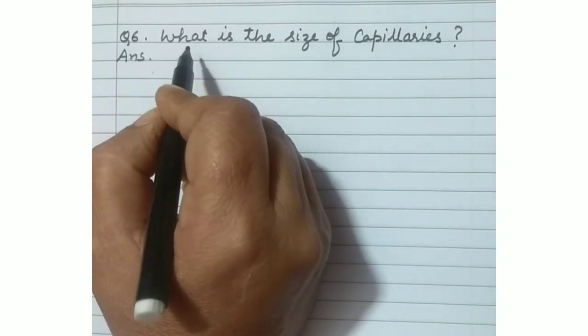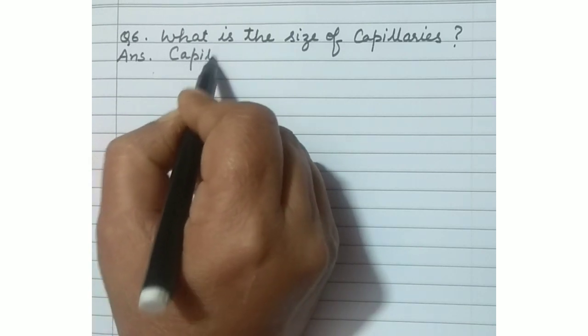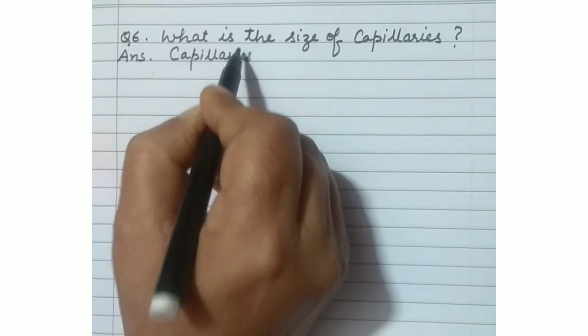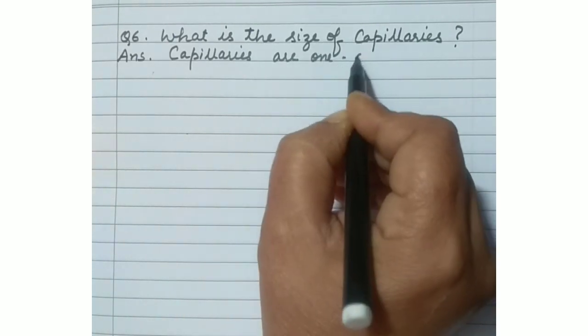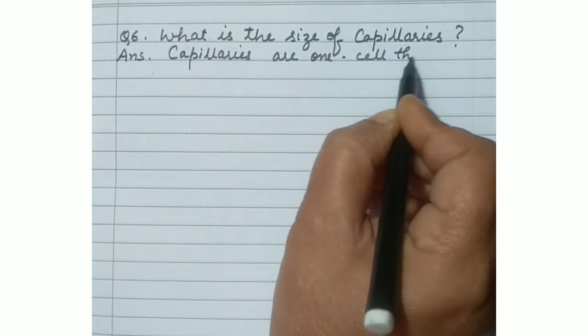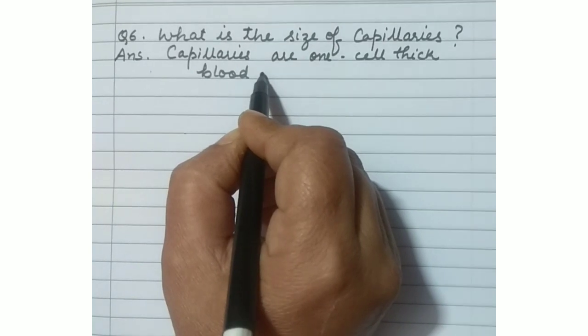So what is the size of capillaries? Capillaries are the branches of the arteries. They are very small sized blood vessels. Only one cell thick blood vessels are these capillaries. Remember that capillaries are one cell thick blood vessels.